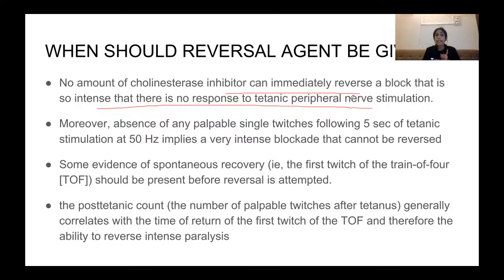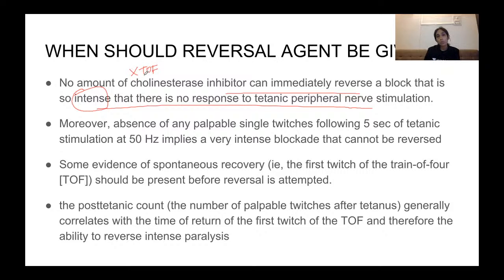So when there is an intense block, there will be no response to your TOF. This I dealt with in my previous class, that is neuromuscular stimulation that produces a response. So basically neuromuscular monitors are used, your quantitative and your qualitative monitors. Peripheral nerve stimulator is a qualitative monitor and acceleromyography is a quantitative monitor.